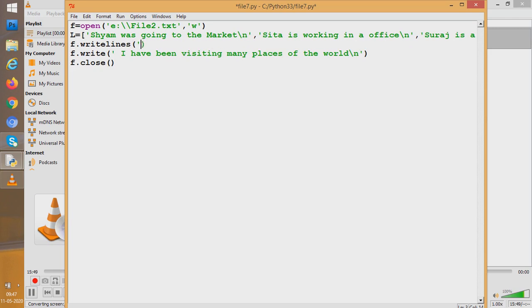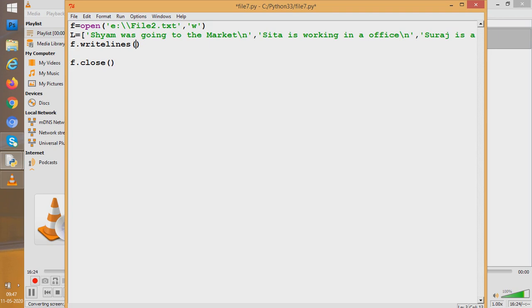Understood, students? I have given a path. This E drive, then file2, is called the absolute path. Where do I want to create? We want to create in E drive. That is the absolute path. Now, what I do is, I have to use a new function, writelines. What is the benefit of writelines? Writelines helps to write in the file at one go. It doesn't need more than one writelines. One writelines can help to write the whole file at one go.